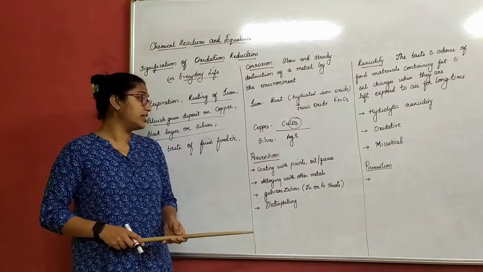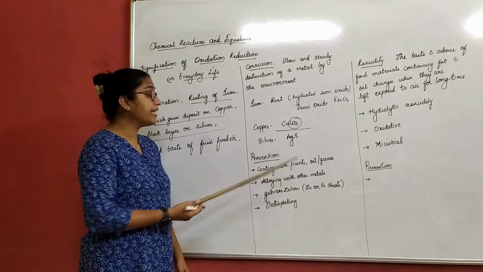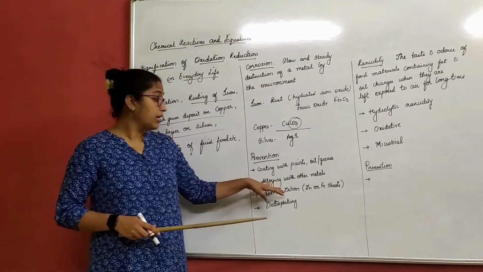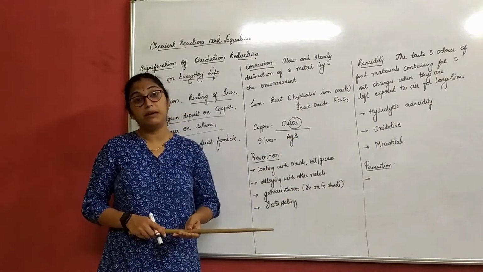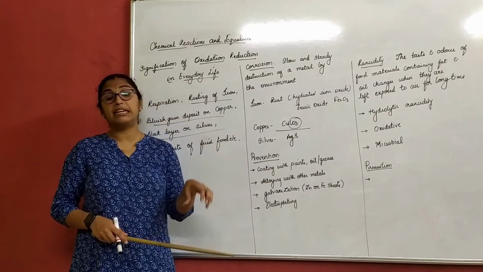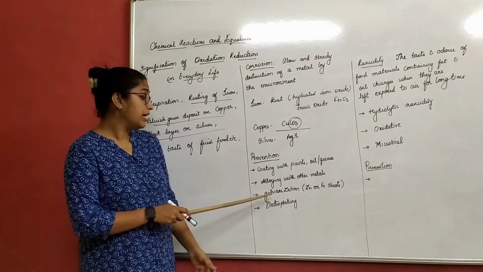So some prevention is coating with paint, oil or grease, alloying with another metal. You will again study in the chapter metals and non-metals. And also you have studied a part in 8th standard which is called as electroplating.